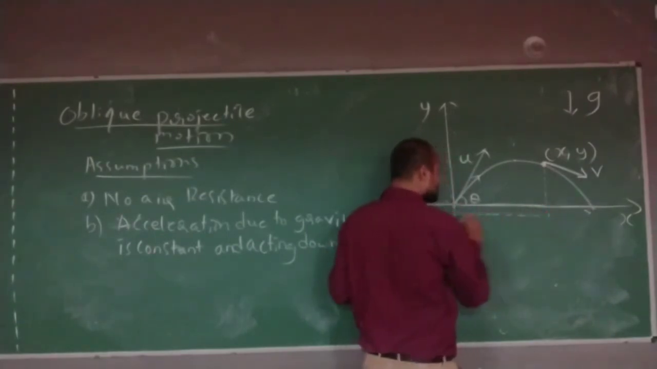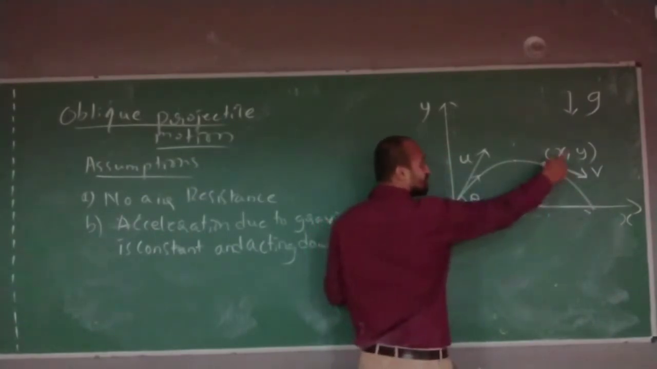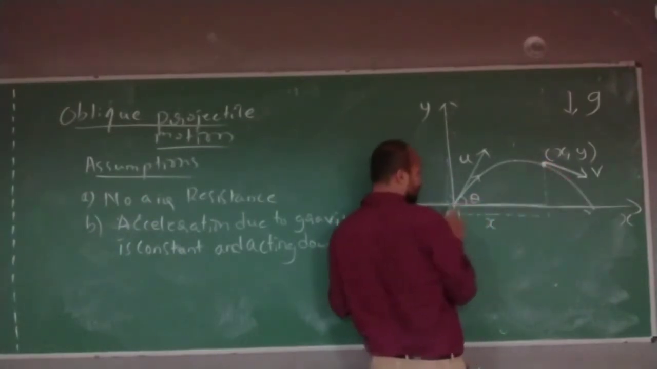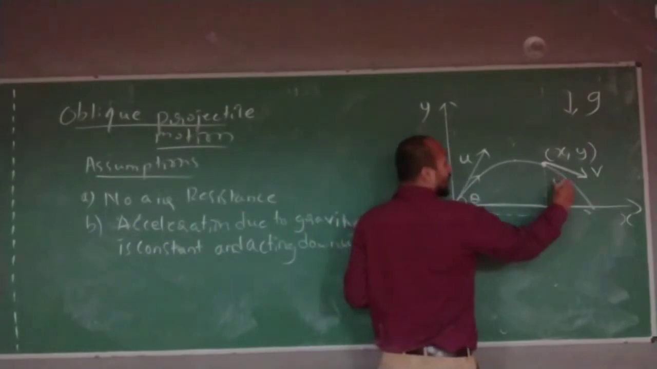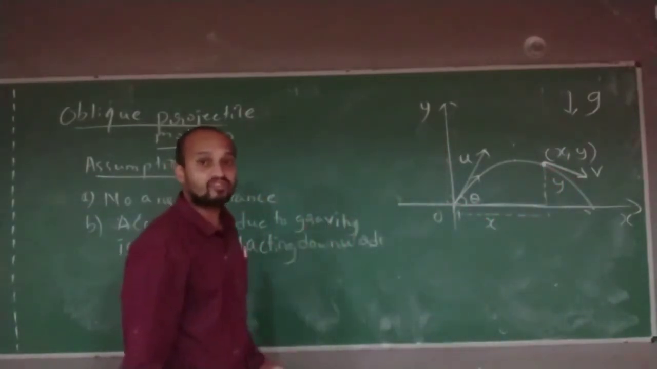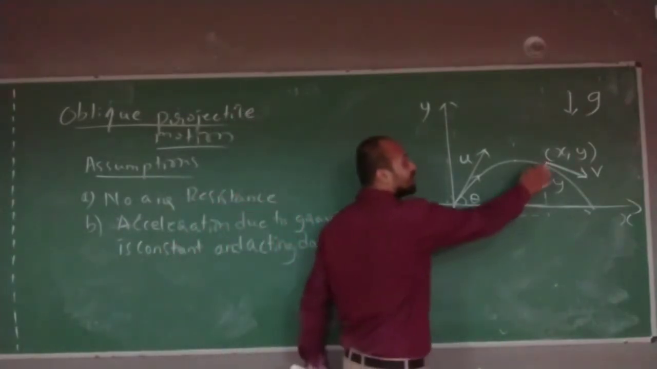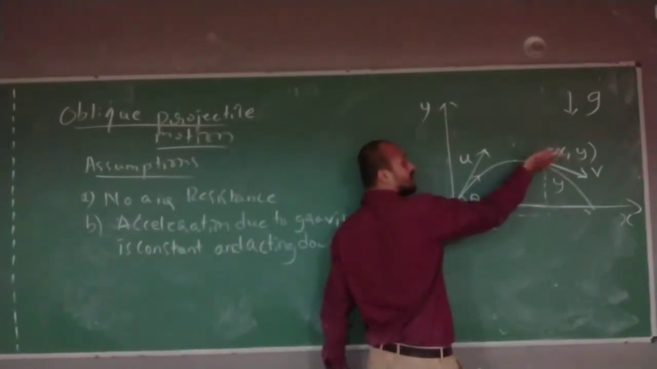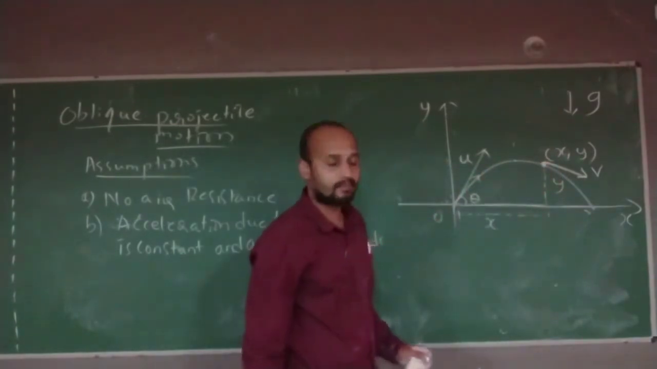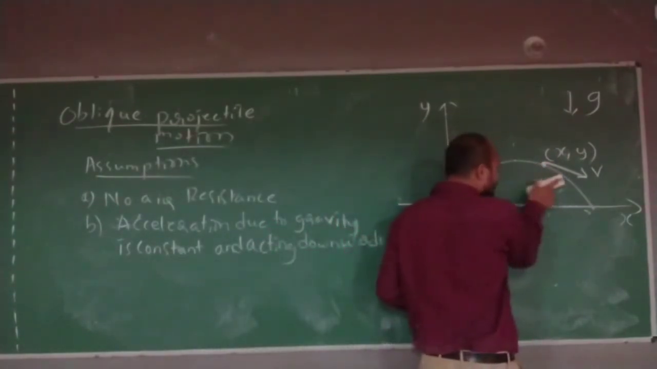From the origin, this point has an x distance, correct? And from the origin, it has a y distance. That is what the x coordinate and y coordinate mean. They tell you the position along x and the position along y. This is the position of this point on the graph.